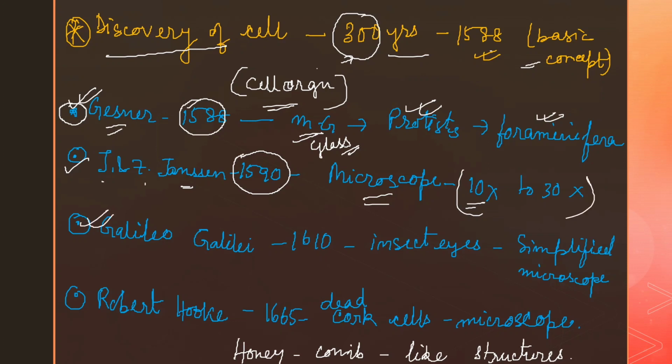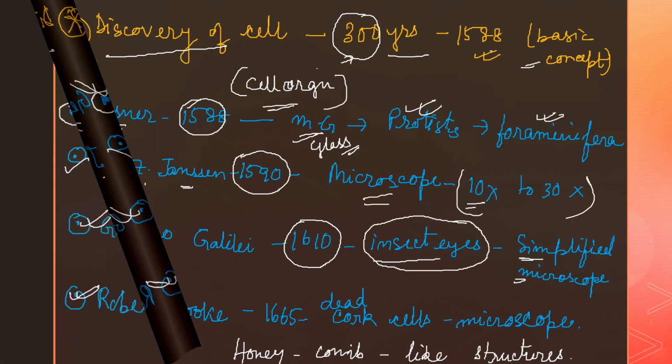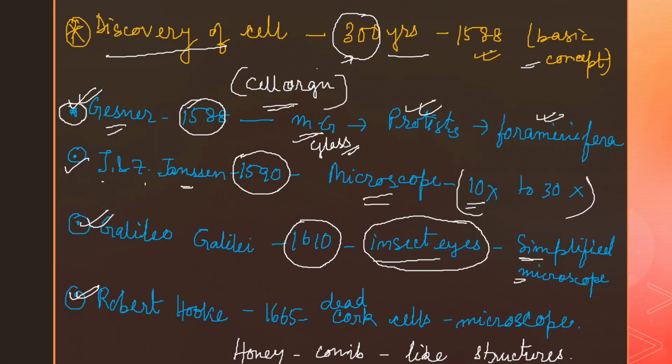Then Galileo Galilei came, and in 1610, with the help of a simplified microscope, he discovered the cell in insect eyes. And after that Robert Hooke came. So Robert Hooke came after three main persons in the cell discovery history: Grassner, Janssen and Janssen, Galileo Galilei, and then Robert Hooke.